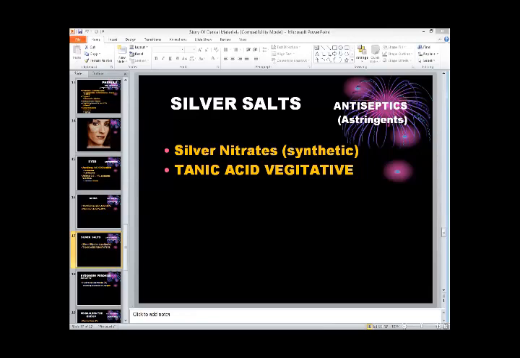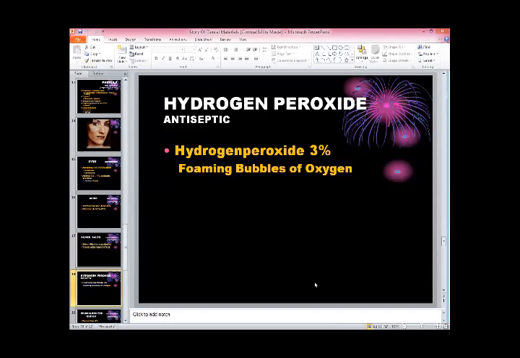Then another one, hydrogen peroxide. Hydrogen peroxide is the only compound we are using to make so many compounds and materials in dentistry, especially the bleaching of teeth. This compound has a quality: it is a very strong antiseptic, killing gram positive, gram negative, and especially the anaerobes.